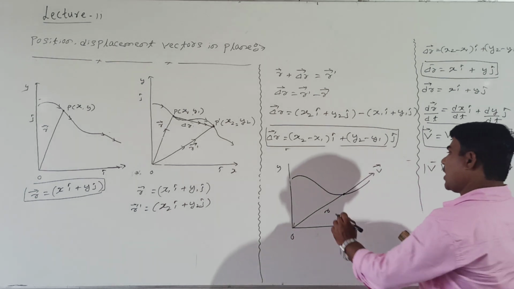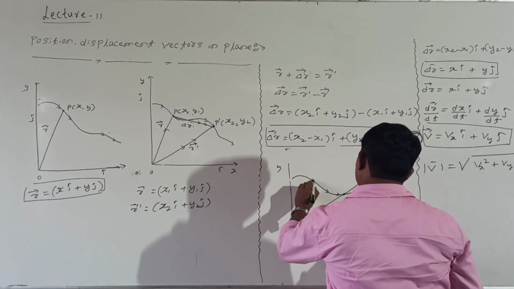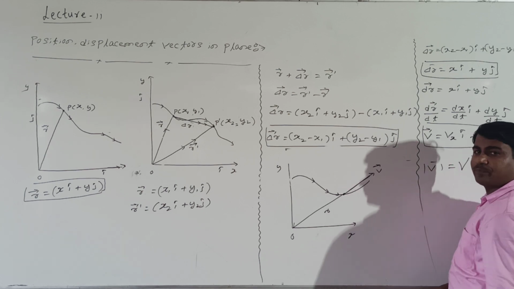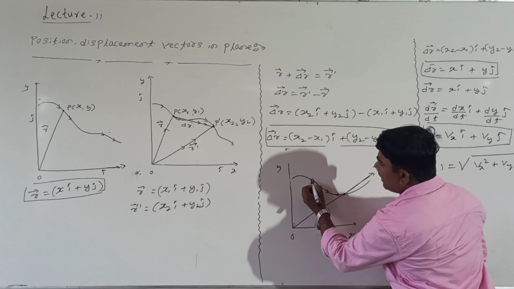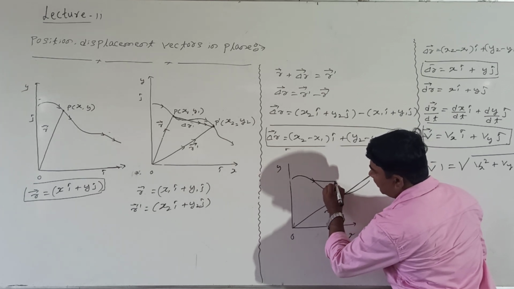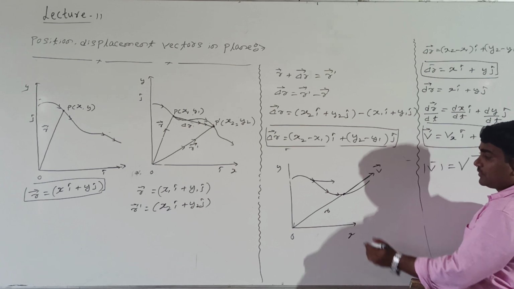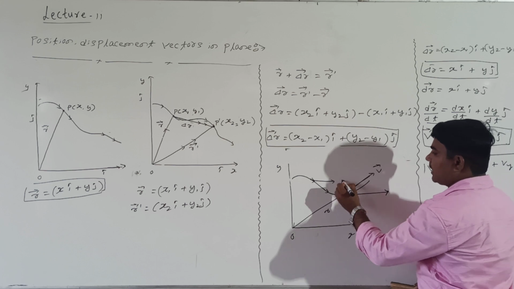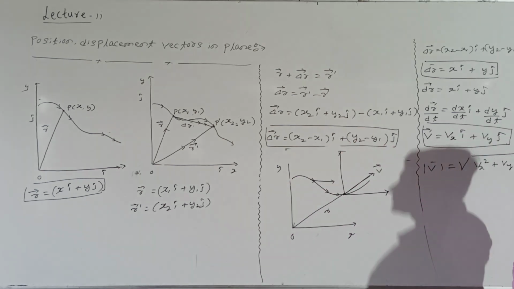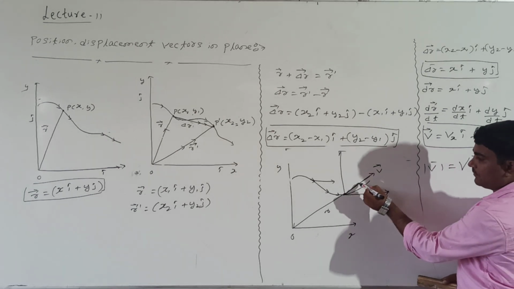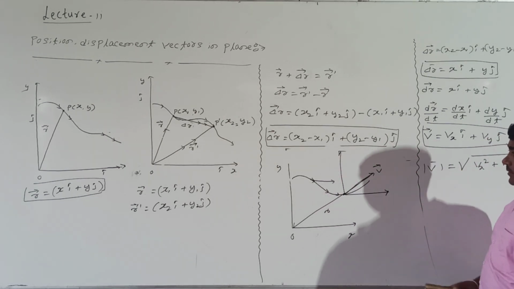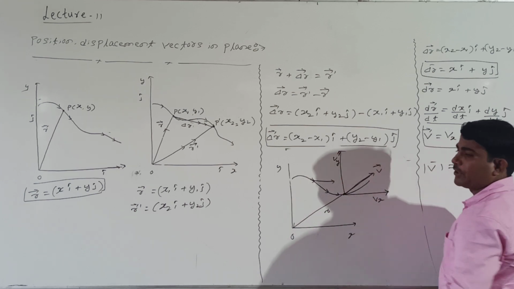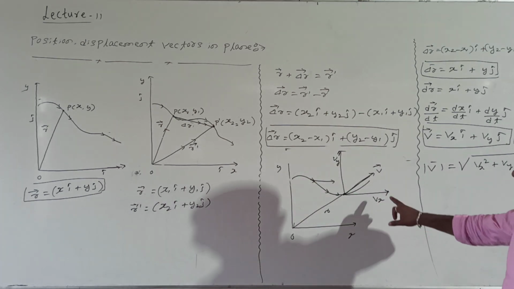Actually, how was the body moving? The body was moving like this, in this direction. At this point, if we draw the tangent line, this gives the velocity. Or at this point also, if we draw the tangent line, this represents velocity V. Right? This V can be resolved. How can V be resolved? Along the x-axis as one component, along the y-axis as the other component. This is the resultant velocity V. This component is the Vx component. What about this component? This component is the Vy component. Are you following me?